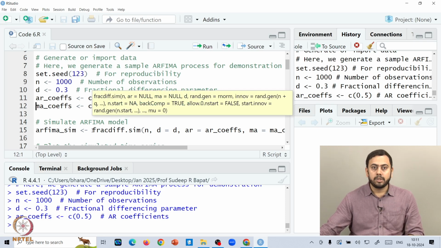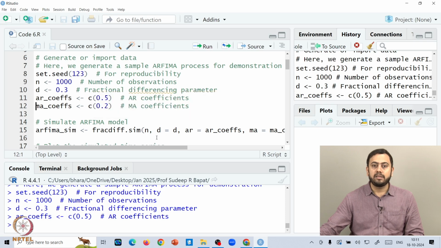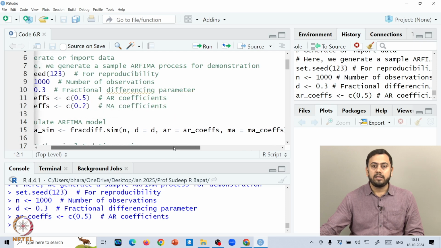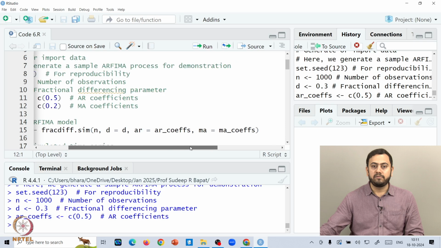So can you see that? What exactly goes inside the fracdiff.sim function? You have to specify the AR component, MA component, etc. So you have a lot of things. Here we'll specify n, which is the sample size, then d equals d, where d is the fractional differencing parameter in our case, and then AR would be the AR coefficients, and MA would be the MA coefficients.